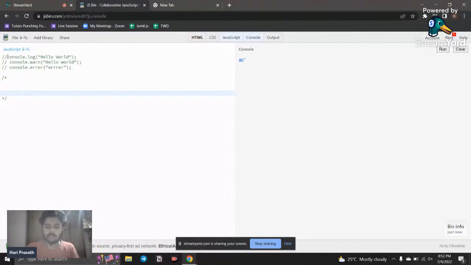For example, if I want to code for this button, I can simply write a comment like "navbar button", and then write the code. Coming to the next part, we can write "getting user inputs". Like this we can separate the code, and it gives neat and clean code. This line is not read by the computer. It is only for humans, meaning the developers.